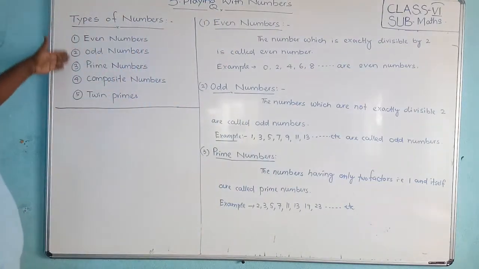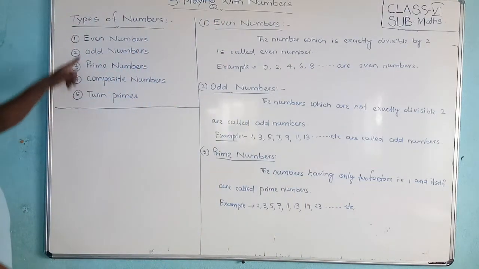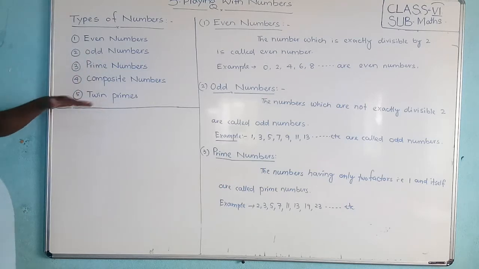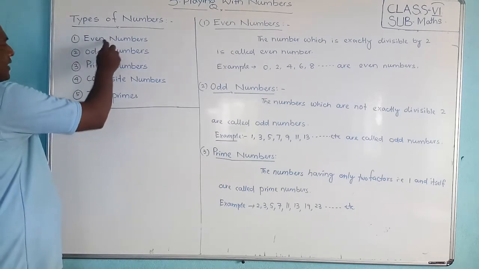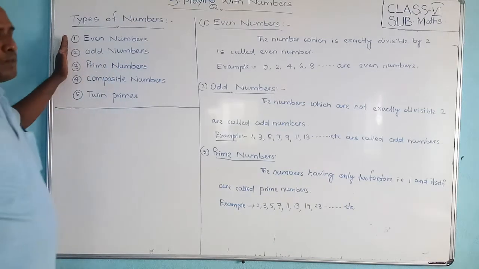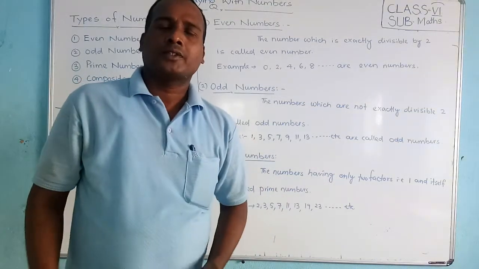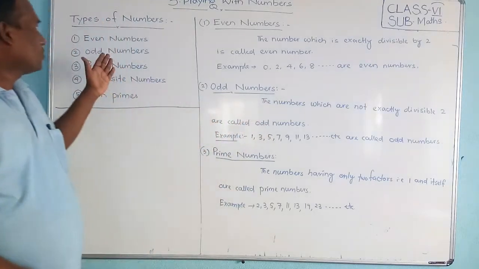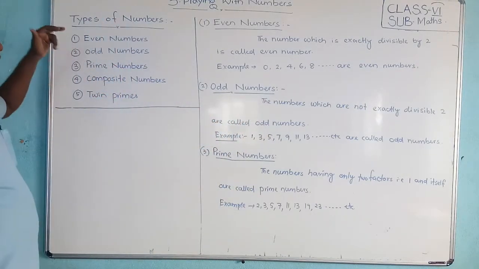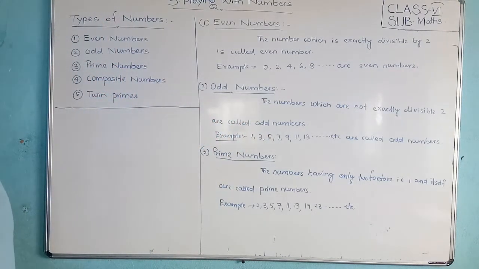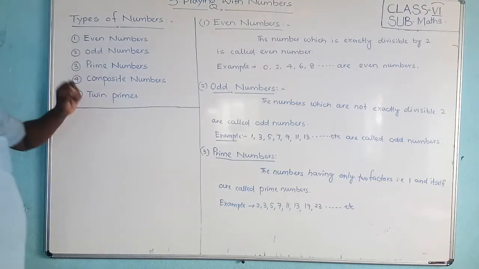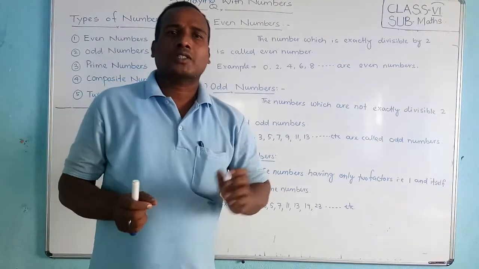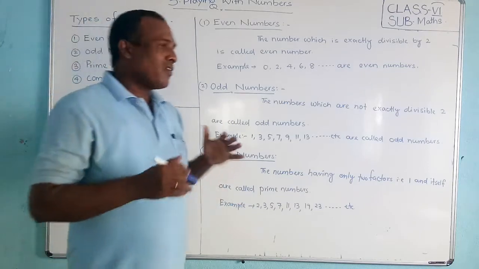Friends, I have already written the types of numbers we are going to study today: even number, odd number, prime number, composite number, and twin prime number. What are the different types of numbers? They are very important in your life and in future also, they are very useful. So you have to identify and remember the definitions, and realize what each number is. First of all, we have to discuss what the even number is.